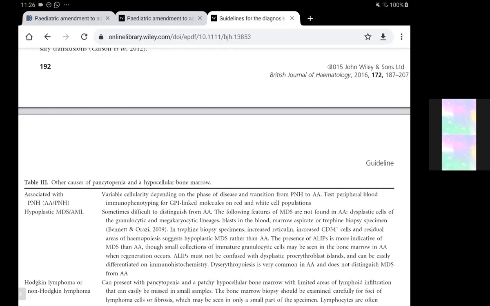So the microenvironment is normal, but the hematopoietic stem cell compartment is defective, and the defect is usually in the case that maybe shortened telomeres, or it may be because of decreased response to these hematopoietic growth factors. So there's basically the hematopoietic defect, and then the immune mediated nature of